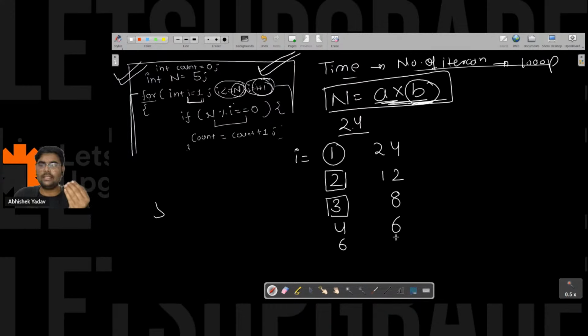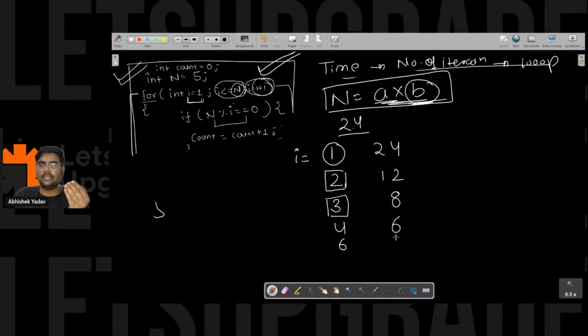What I have done is, I observed one thing, that if I know one factor, I can easily calculate the second factor. So the moment this line gets executed, that is n modulo I is equal to 0, if this condition is true, we are incrementing the value of count by 1.